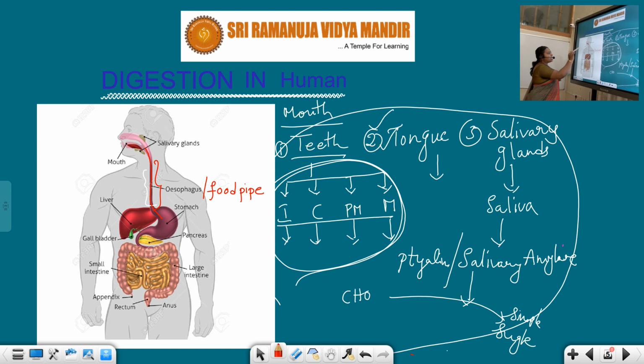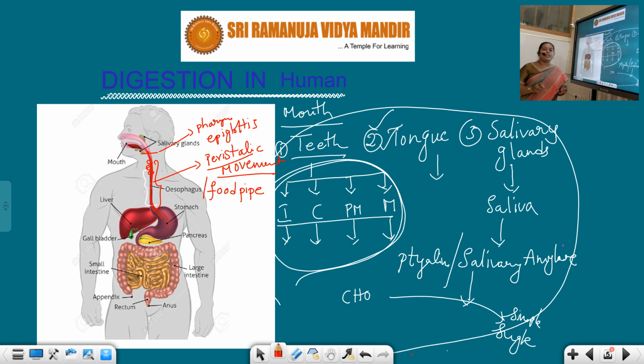Between the mouth and esophagus, we have an important part, the pharynx, and in the pharynx we have the epiglottis. Students, this epiglottis performs a very important function here.